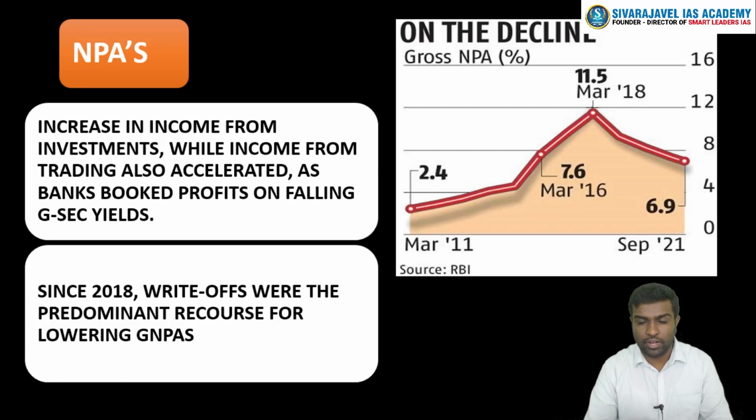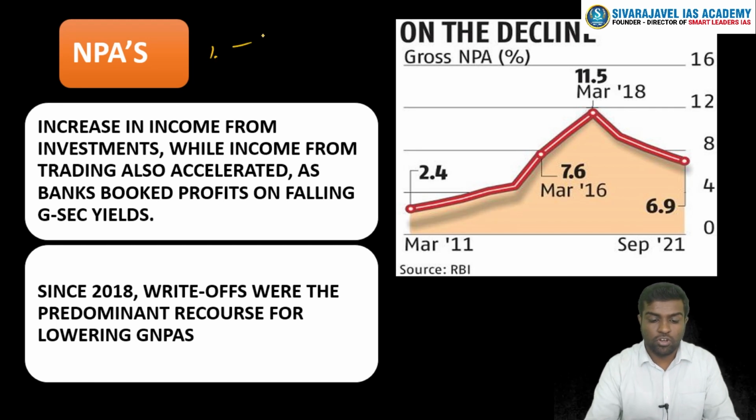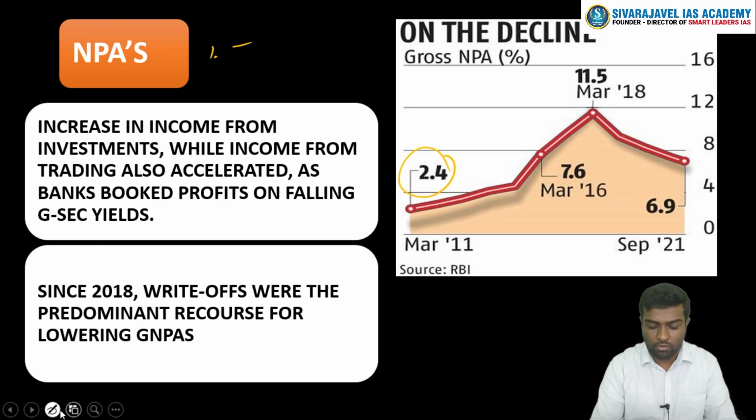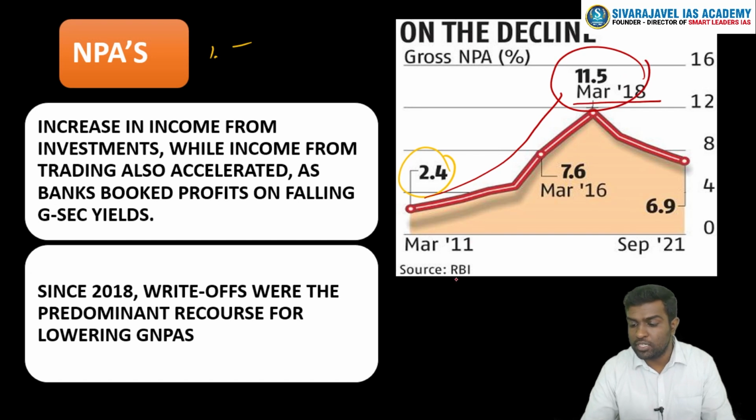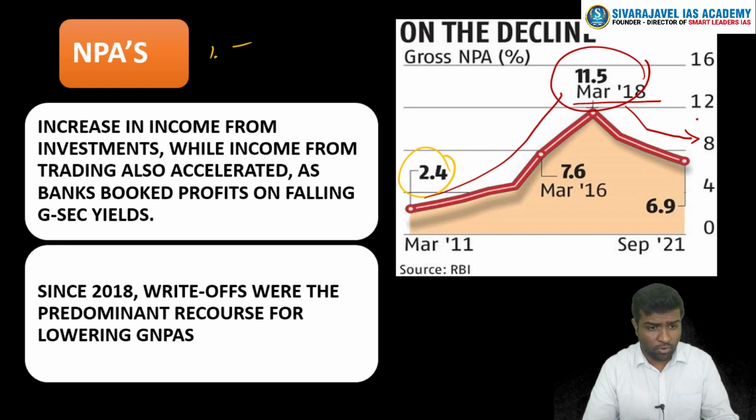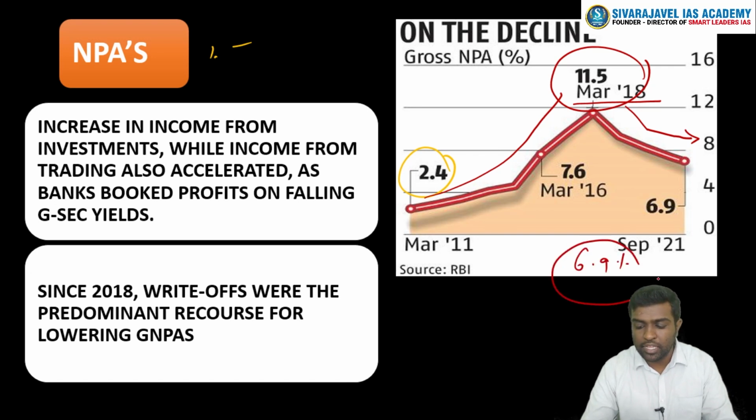Coming to the most important criteria called NPAs, non-performing assets. See here, in March 2011, the total NPA of India was around 2.4 and it has been increasing since then. It reached its peak of 11.5 in March 18. This is contrary to perception. Most people would perceive that in the year of COVID, in the year of slowdown, NPAs will increase, but it has not. In fact, it has come down to 6.9. So NPAs have decreased in the overall banks.